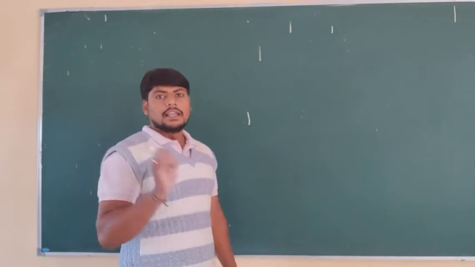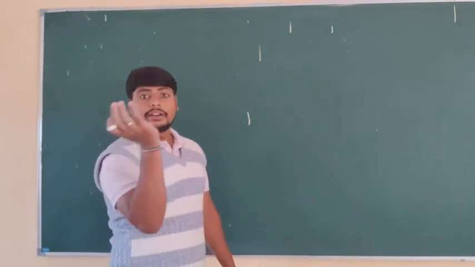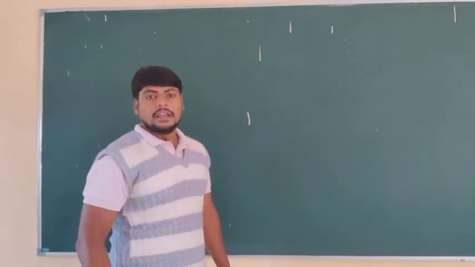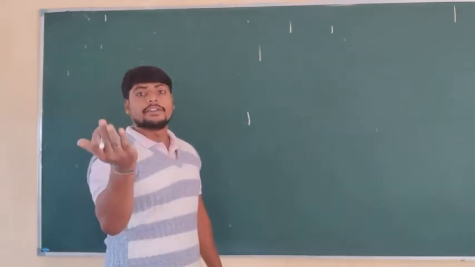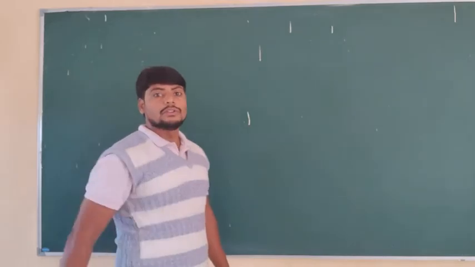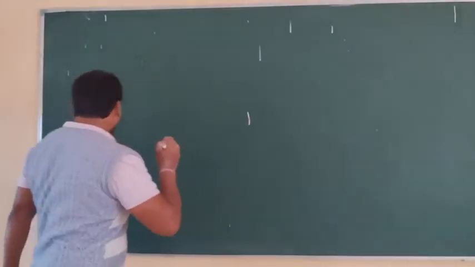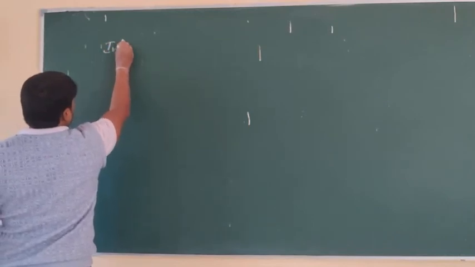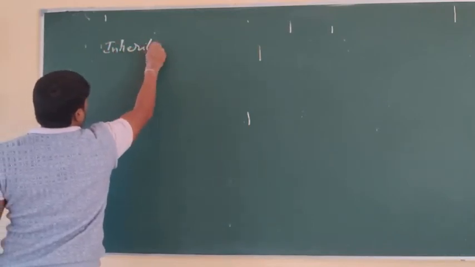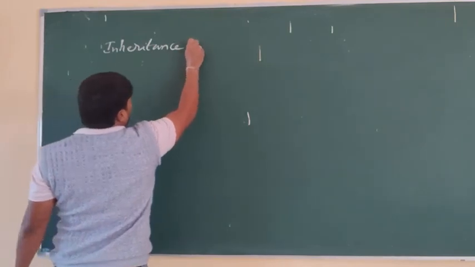Now we are going to discuss how the genes are inherited. Traits are inherited, we have discussed. Now we are going to discuss the inheritance of genes, meaning how the genes are transferring. That is what we are going to discuss. So, inheritance of genes.